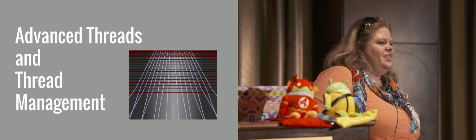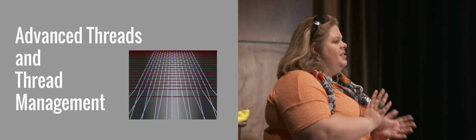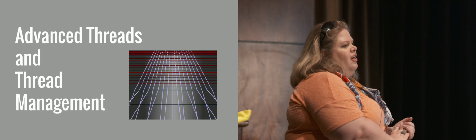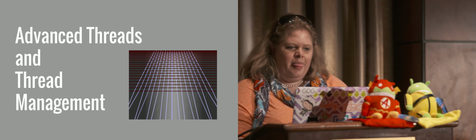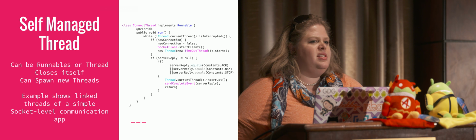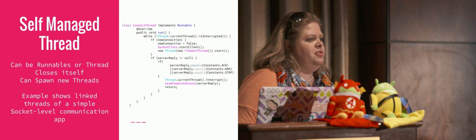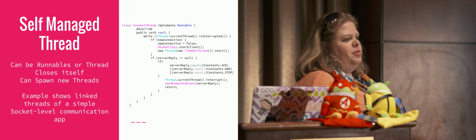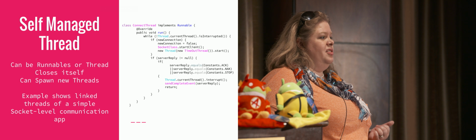Ooh, now we're into the scary subjects. More advanced threads, thread management and execution and all those things. So let's give a really basic example of what is called a self-managed thread. Traditionally, when you're in Android, you're not going to declare things as a regular thread, you're going to declare them as runnable.